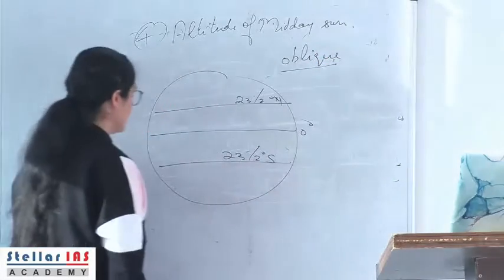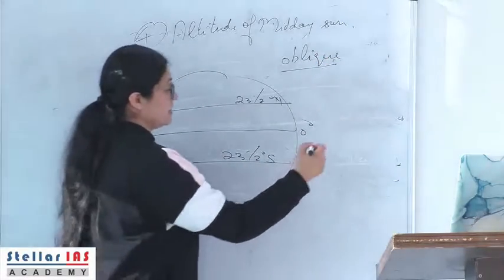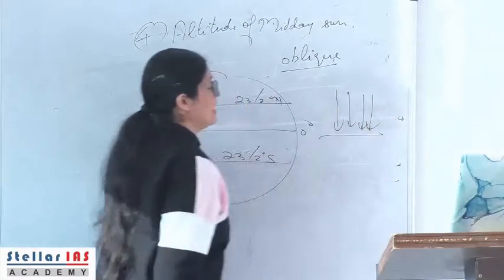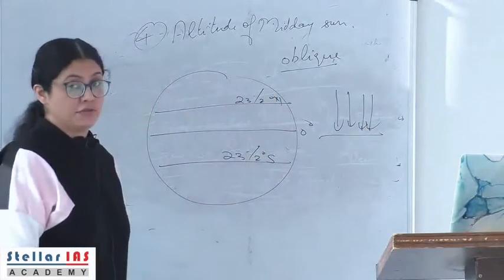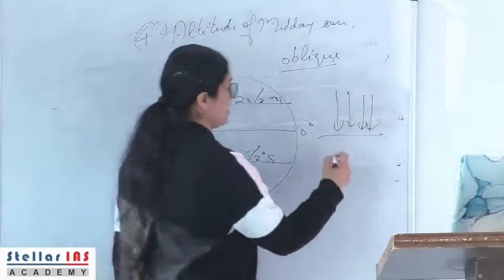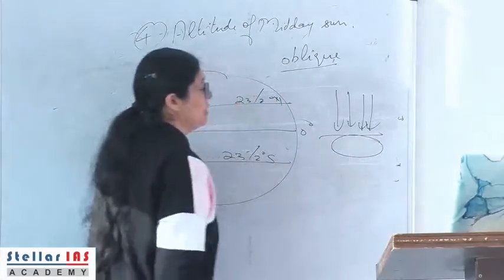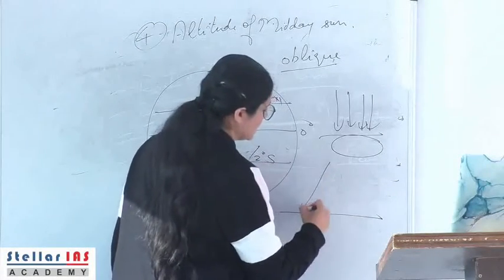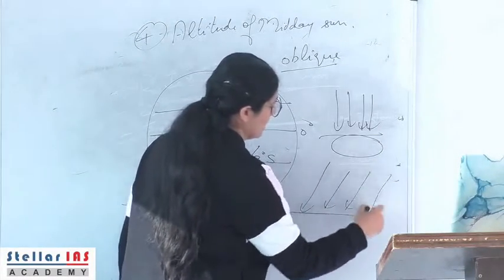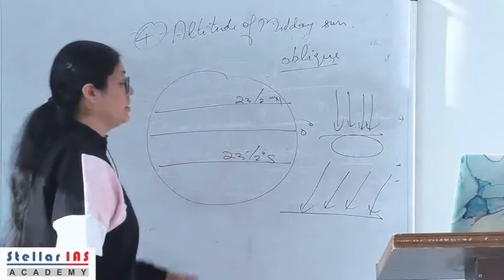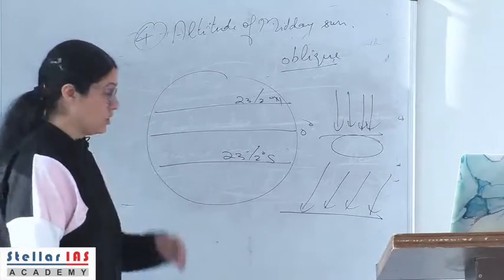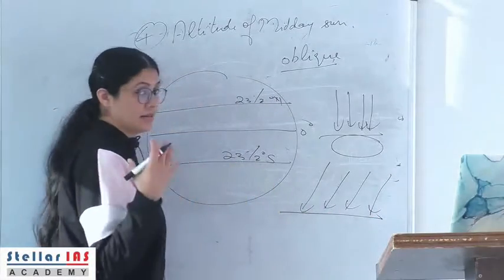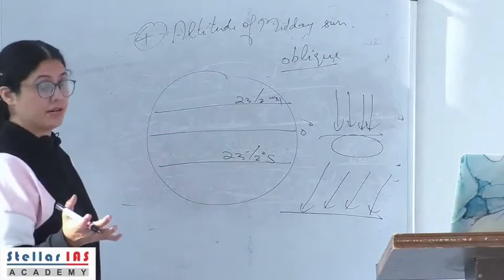Now what is the difference? If a place is receiving vertical rays of the sunlight, there is less scattering, less diffusion, right? And the rays cover a smaller area. Now if the rays of the sun are striking a place obliquely, there is more diffusion, more scattering of the radiation by the intervening particles contained in the atmosphere, right?